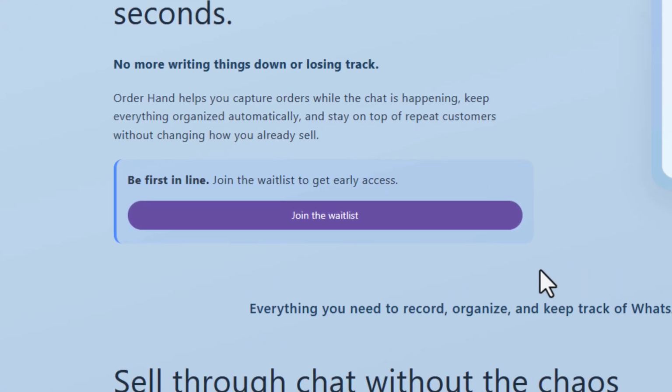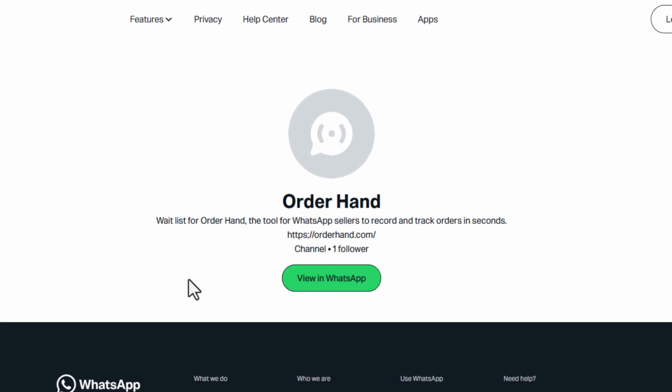So the sign-up form complete with OTP verification that I built, that collapses down to a single link, and WhatsApp sellers can click the link. That brings them straight to the OrderHand waitlist channel and they can subscribe there. Problem solved. Now I can focus on writing the actual app code.